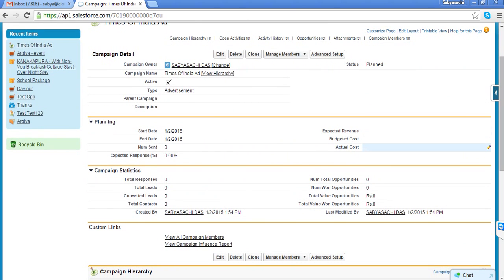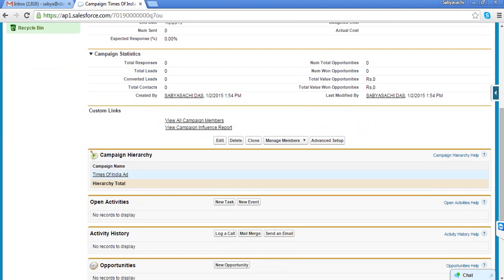Okay, now once you save this campaign, you can see whatever entry we have done. After that, there are a lot of log fields coming below, which means this data will come from the system. They are all read-only fields, you cannot enter any value here. So you have created the campaign.